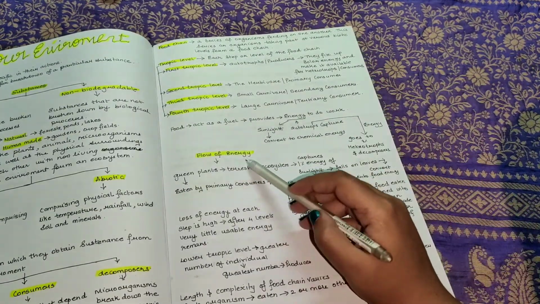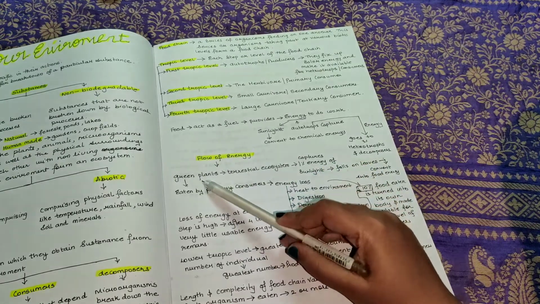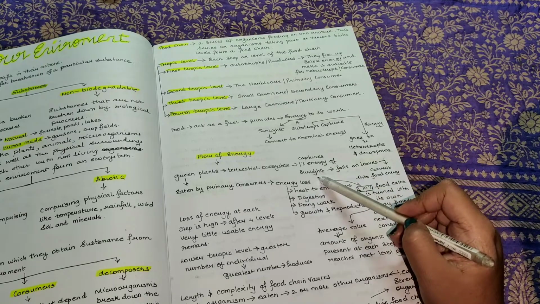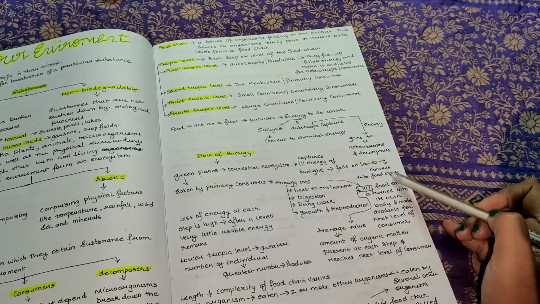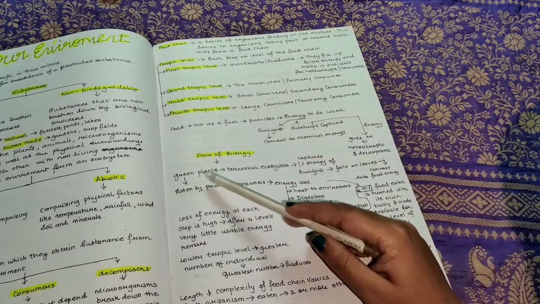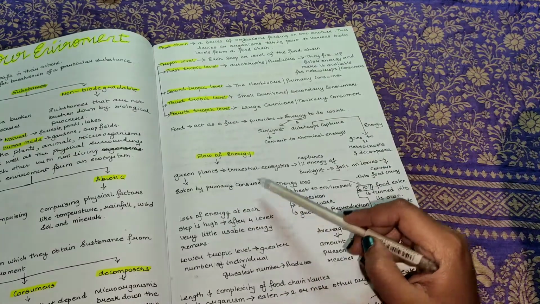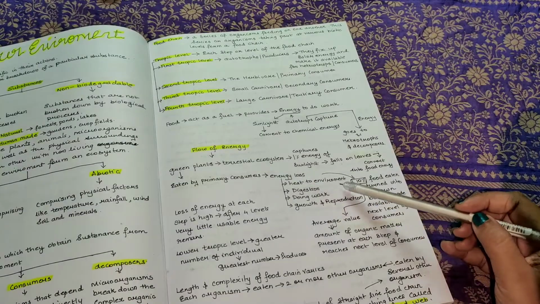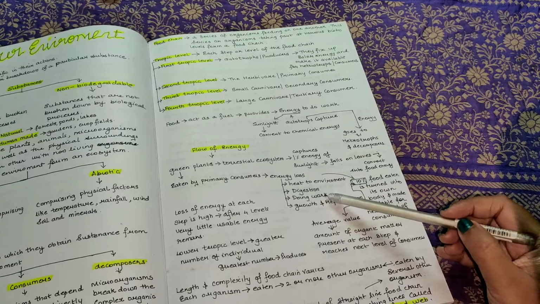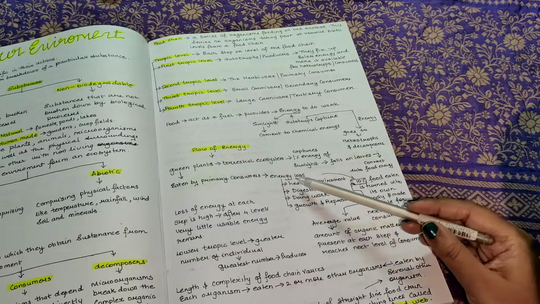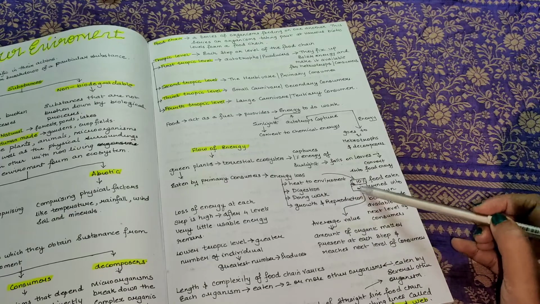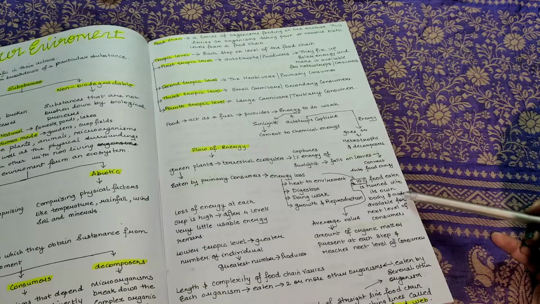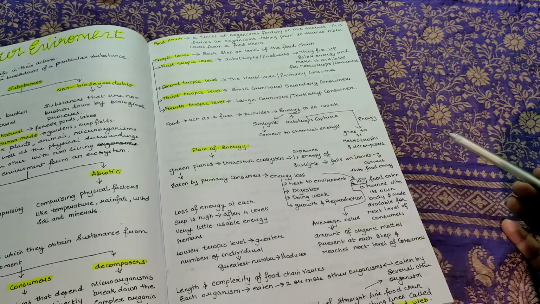Now, how does the flow of energy take place? Green plants, like in a terrestrial ecosystem, capture 1% of the energy from sunlight that falls on leaves and it is converted into food energy. Then the green plants are eaten by primary consumers, where again there is energy loss. This energy loss is in the form of heat to the environment, digestion, doing work, growth, and reproduction. In this phase there is 10% energy retained. The food eaten is turned into its own body and it is made available for the next level of consumer.